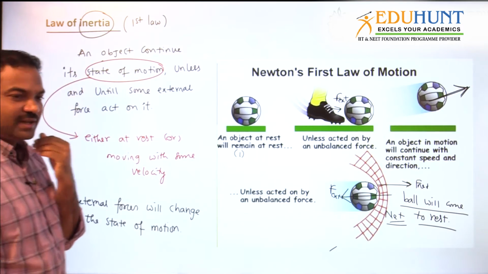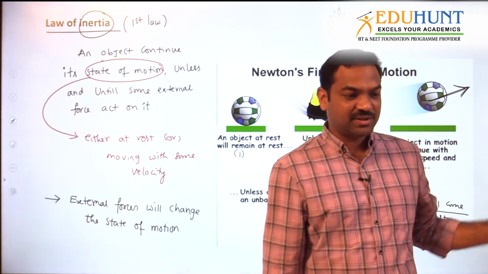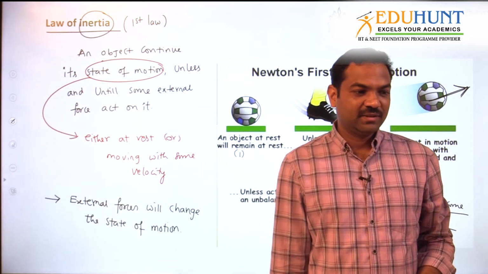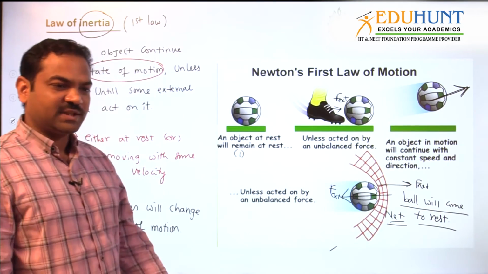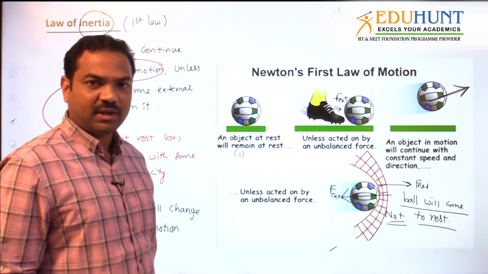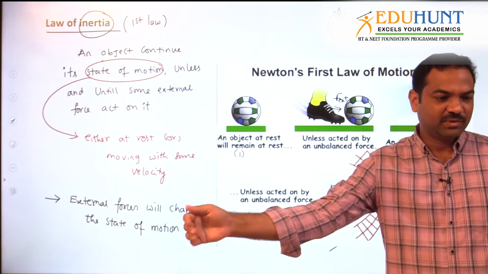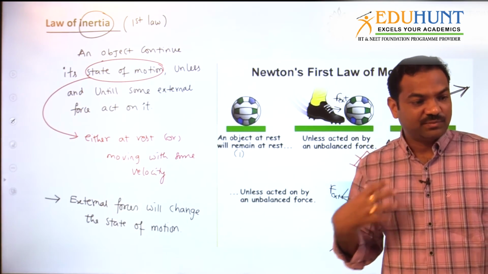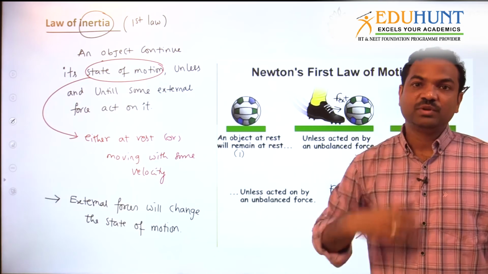What is the best example for inertia? The best example for inertia is a person getting down from a running bus. If he gets down and stands there, then what will happen? He will fall down. This is a very good example. He will fall down if he stands at the same place. But after getting down from the running bus, what will he do? He will run for some time and then come to rest. Because he was already in the running bus, his body is in motion. So because of inertia, the body tries to keep moving.